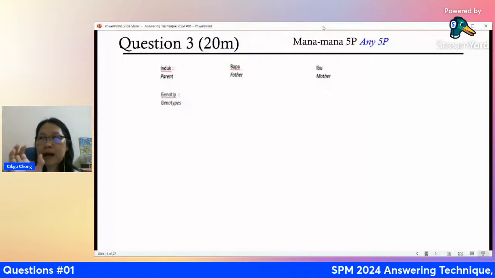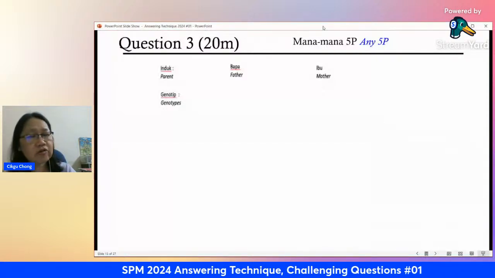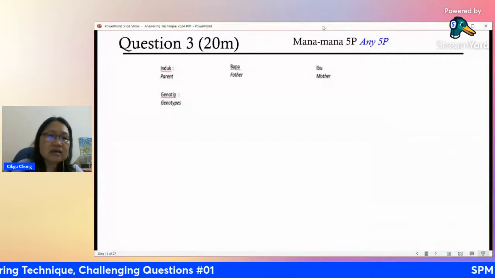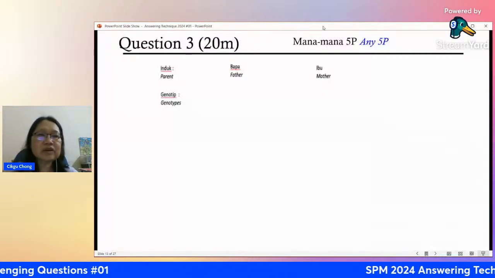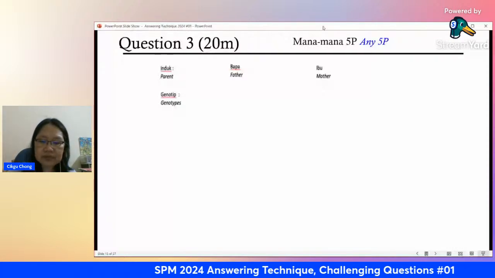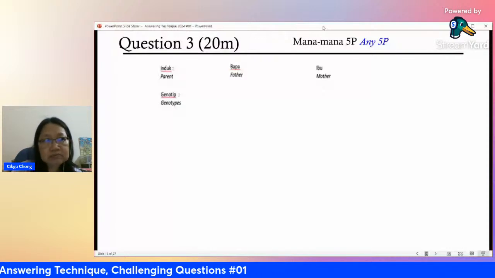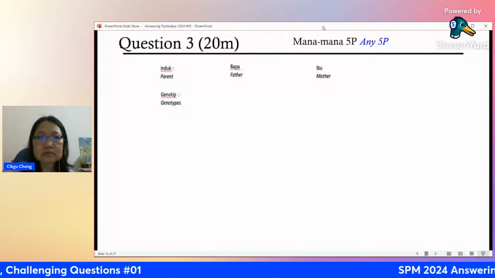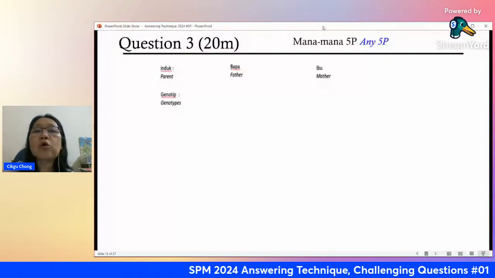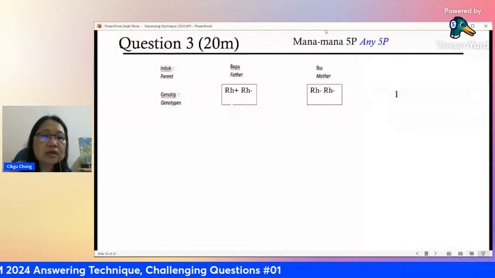The most important part of this question is to get the father genotype correct and the mother genotype correct. Because if the father genotype and the mother genotype is wrong, definitely your entire answer is all wrong indeed. Because the 2 important things are wrong, all your answer is wrong. Okay, so that's why I told you how to analyze it just now. If the baby is negative, that means one must be from the father, one must be from the mother. All right, so the father is like this, the mother must be like this, and this whole row here, 1 mark.